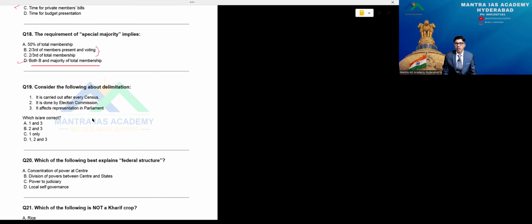That's the correct answer. Of course, after 2027, that's exactly when we are going to have the delimitation program. Later, it is done by the Election Commission. That's not the correct answer. It affects representation in Parliament. Yes, because the Delimitation Commission will do this. So it affects, because the number of seats in every state may increase based on the population. So the option is: one is correct, and the third statement is also correct. So option A is the right answer.